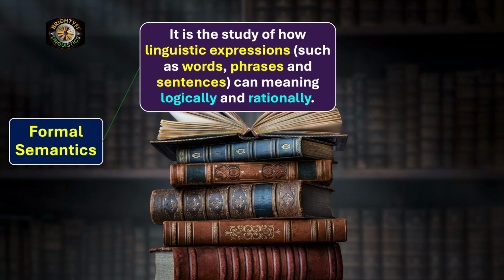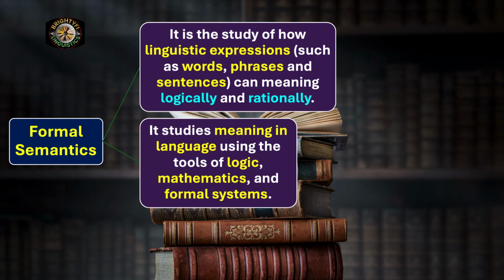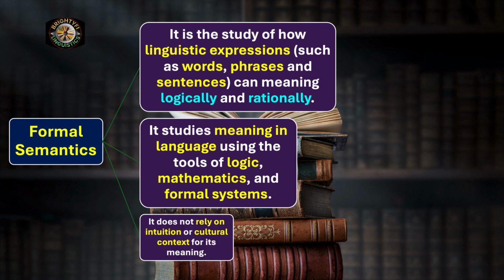What is that? It is the study of how linguistic expressions such as words, phrases, and sentences can mean logically and rationally. It studies meaning in language using the tools of logic, mathematics, and formal systems. Formal semantics is all about how words, phrases, and sentences can be interpreted logically, rationally, without the influence of any context and background. It does not rely on intuition or cultural context for its meaning.